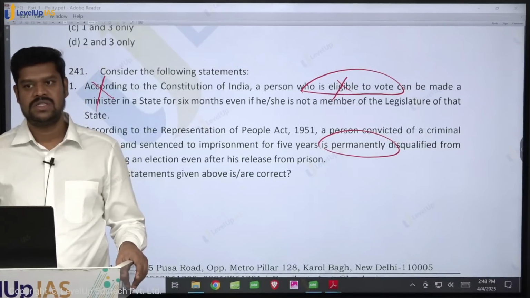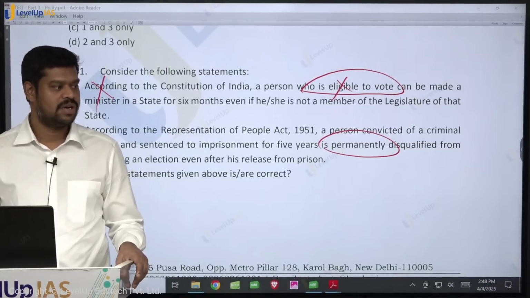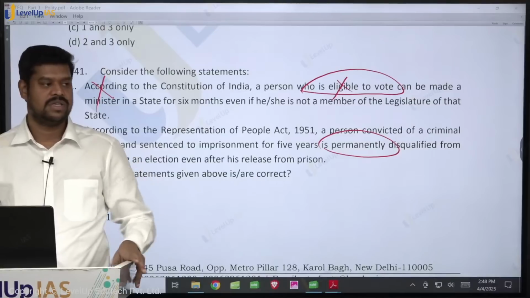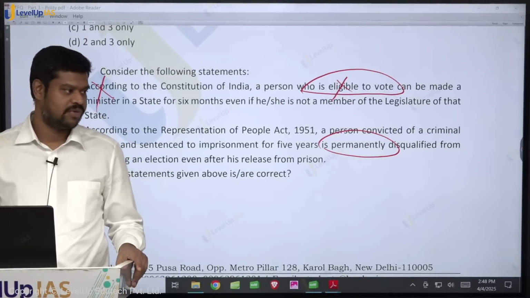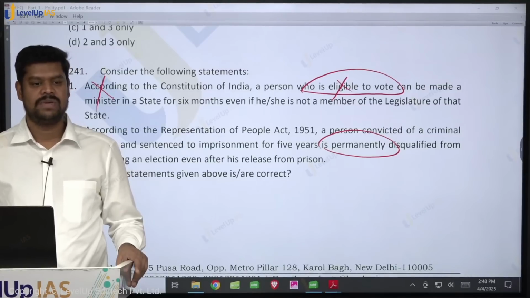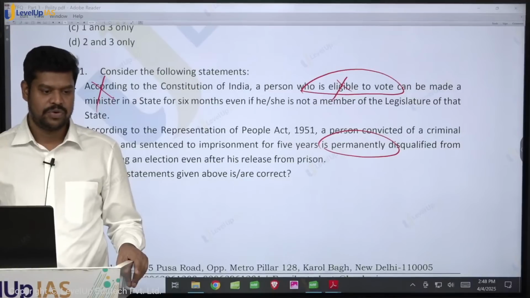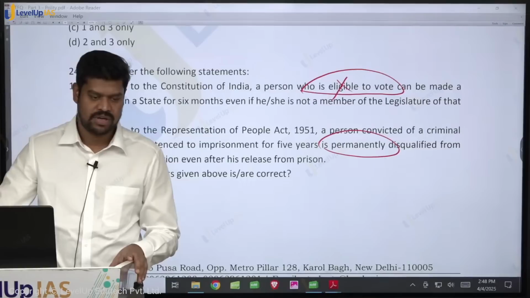Who said? Defamation is also a criminal offence. There are 2 types of defamation. The defamation can be a civil offence also, criminal offence also. It depends upon what kind of petition that you file in a court. So defamation is both a civil as well as a criminal offence. In a civil offence, if it is filed as a civil suit, they may look for some compensation for damaging the reputation. But if they file a criminal offence, then they can ask for the imprisonment of the individual also.